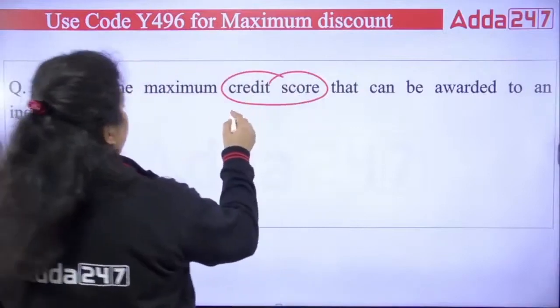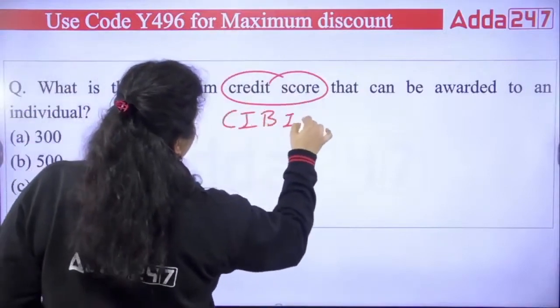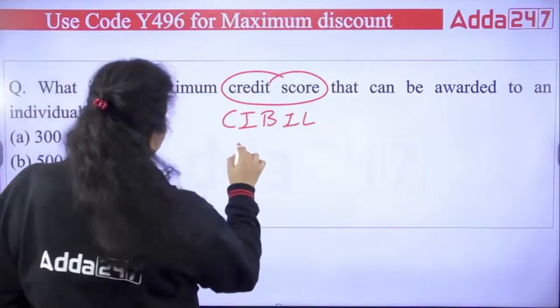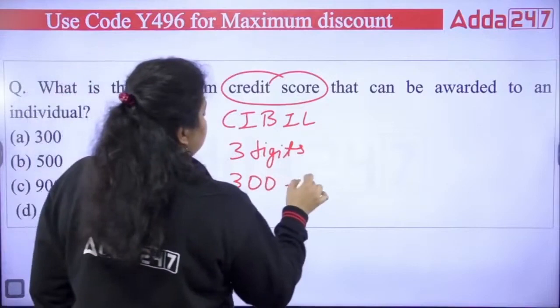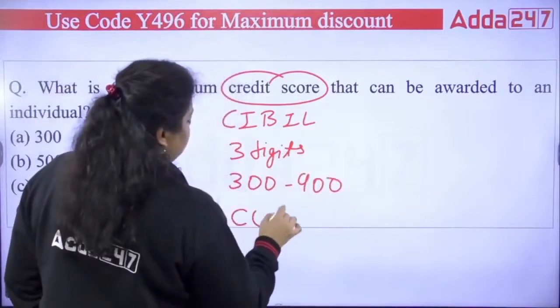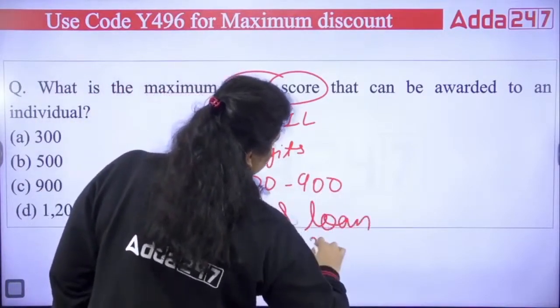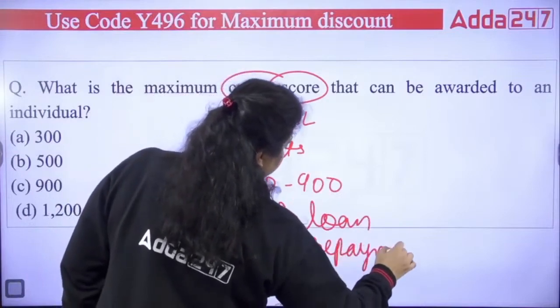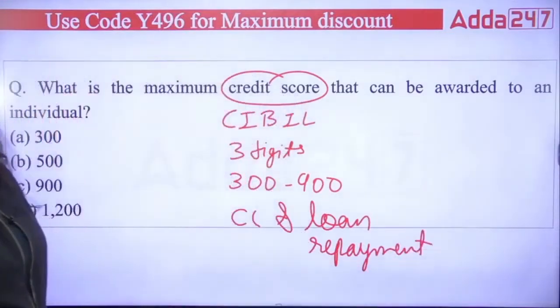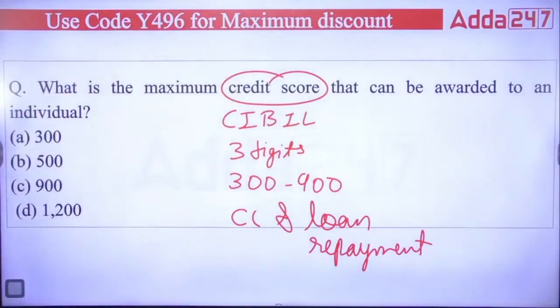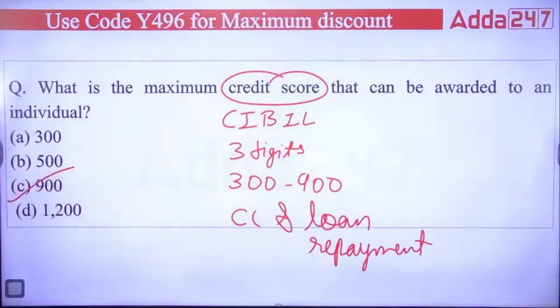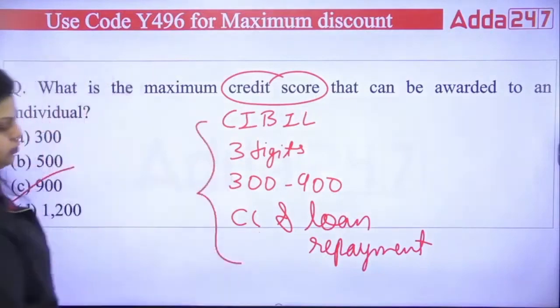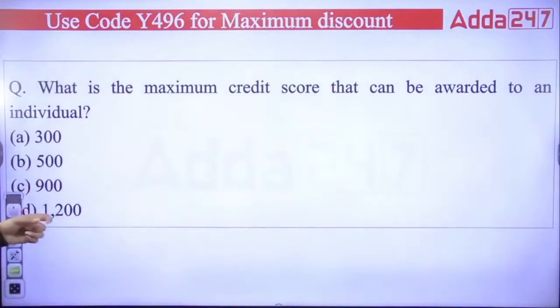The credit score is provided to the individual by CIBIL, the Credit Information Bureau of India Limited. It provides a 3-digit score, ranging from 300 to 900, on the basis of credit card payments and loan repayment. That is known as your credit score. You can simply say the maximum credit score is 900. Remember all these details also. So the right answer will be C.